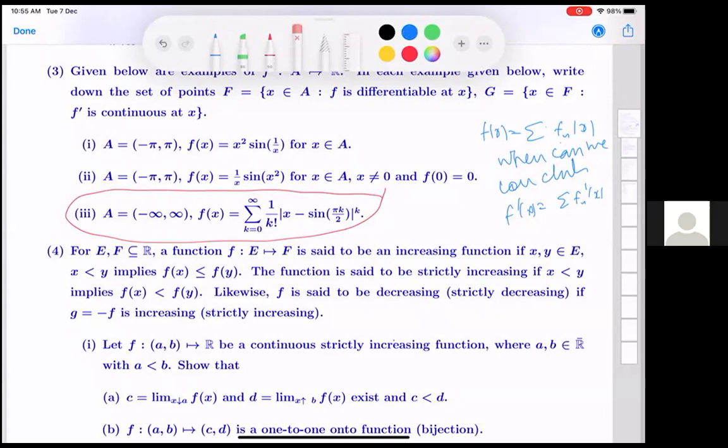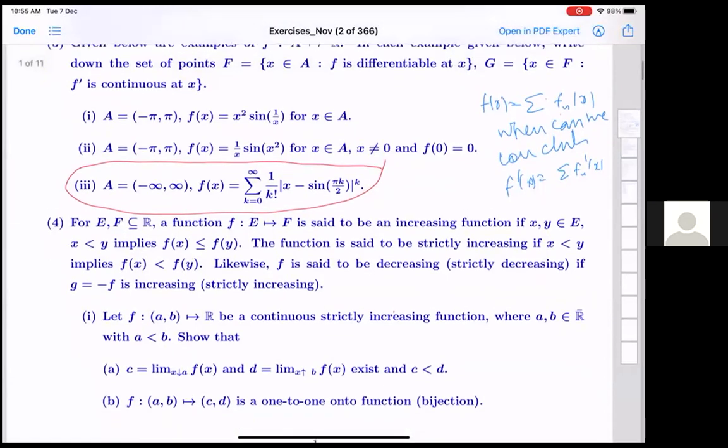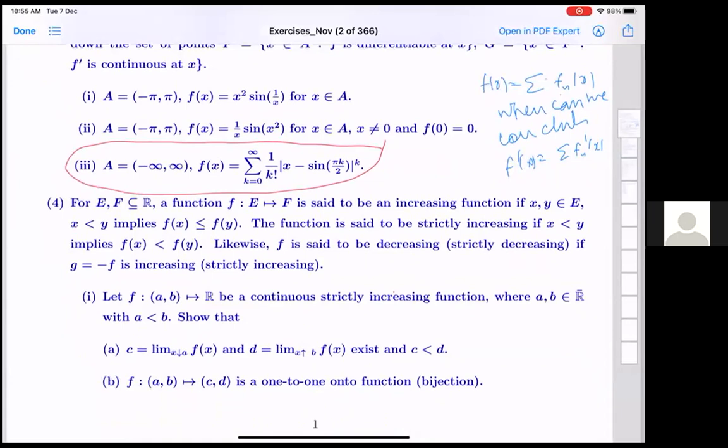Yes, sir. Also, in question number 4, part 1, I think another condition is required, that the function is bounded, because otherwise part 8 doesn't hold. Wait a minute. Yes, sir.